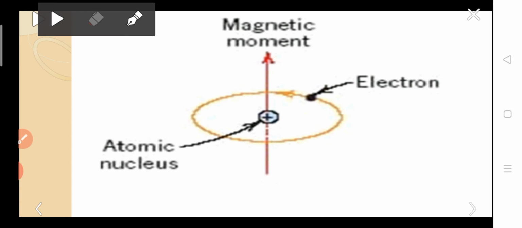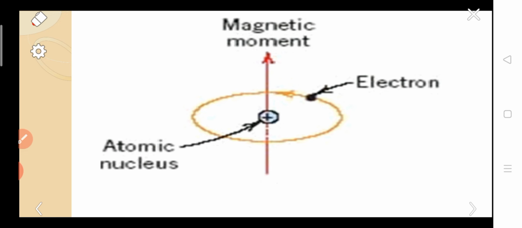If we look at the diagram, generally we know that in an atom electrons are revolving around the nucleus in orbits. This is the structure of the atom. This is the nucleus, and in these orbits the electrons are revolving.